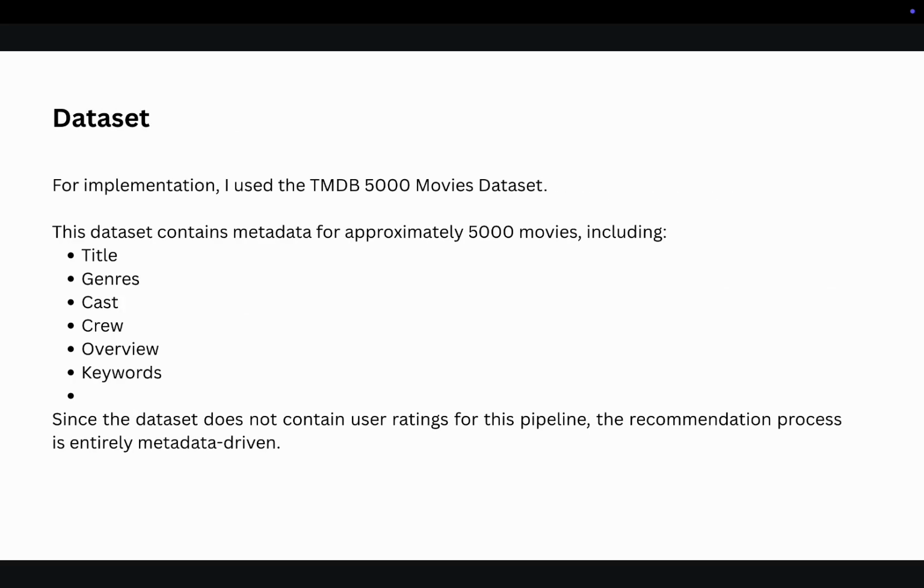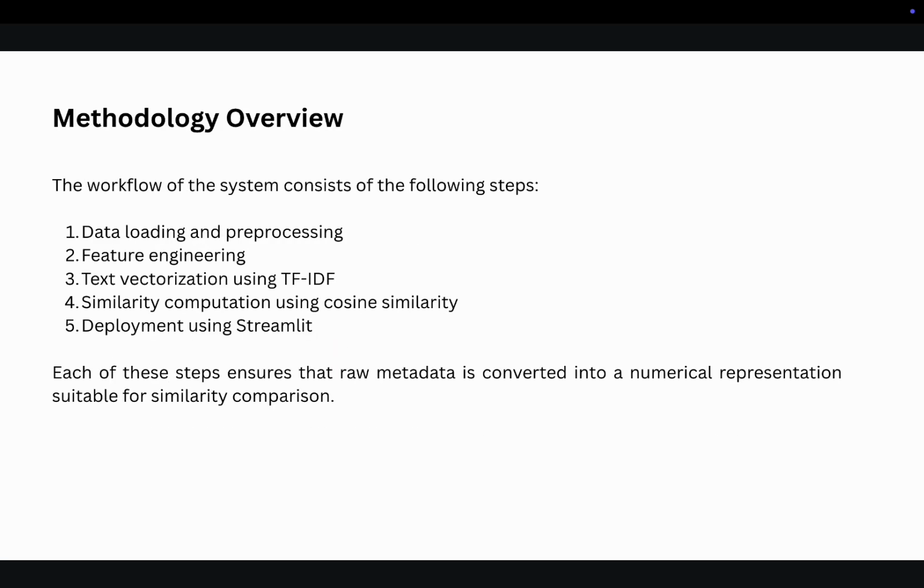I have used a dataset from the TMDB 5000 movies dataset. This dataset contains metadata for approximately 5000 movies, including title, genres, cast, crew, overview, keywords. Since the dataset does not contain user ratings, this pipeline, the recommendation system process, is entirely metadata driven.